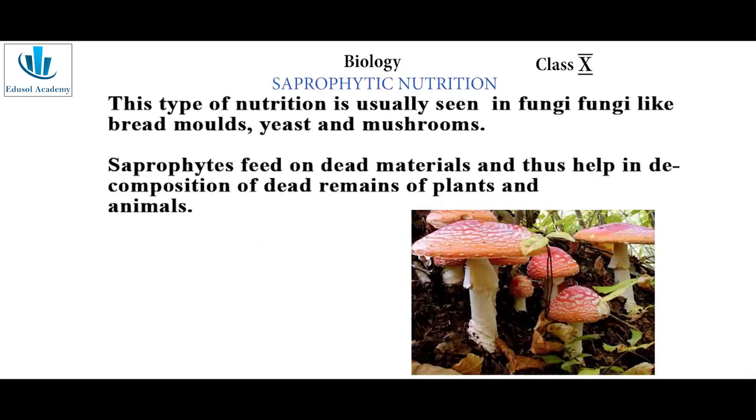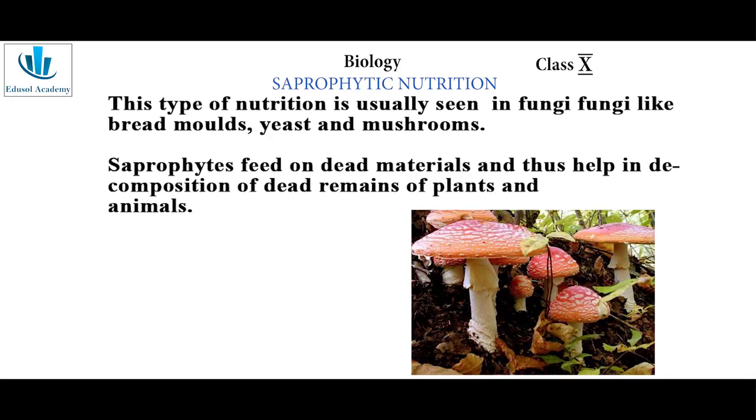Saprophytic nutrition. Now, what are saprophytes? Saprophytes are living organisms that feed on dead and decaying organisms. They are considered extremely important for the soil biology. They break down the complex organic matter into simpler substances that are taken up by plants for various metabolic activity. So, saprophytes play a very important role in our ecosystem.